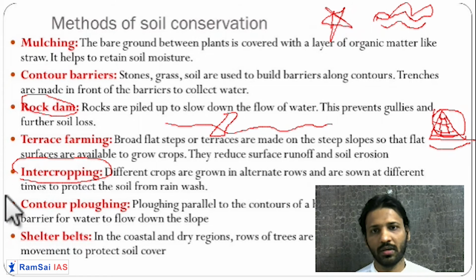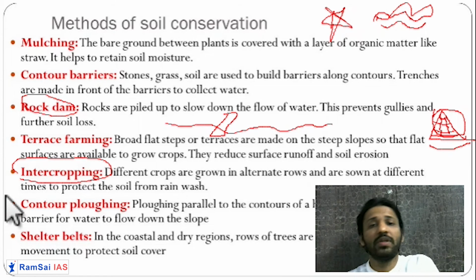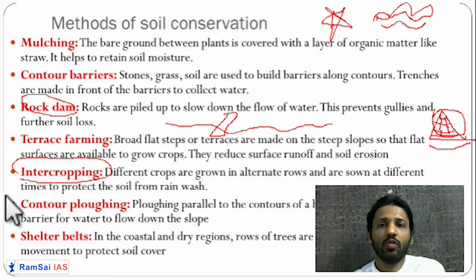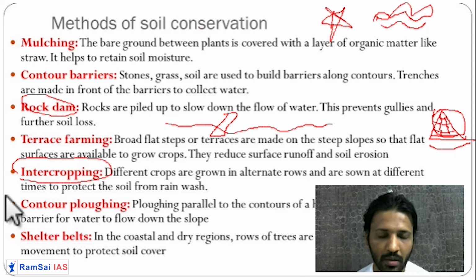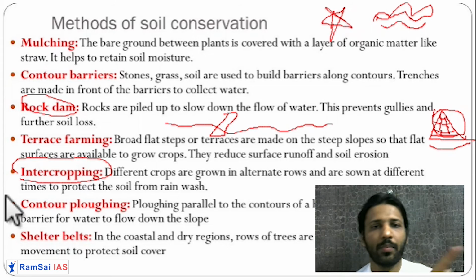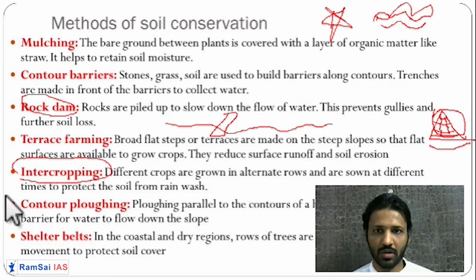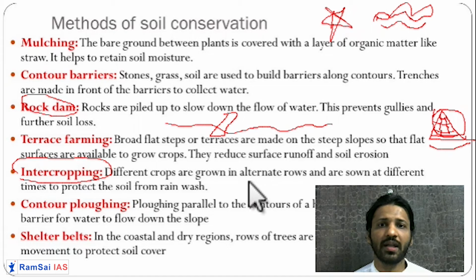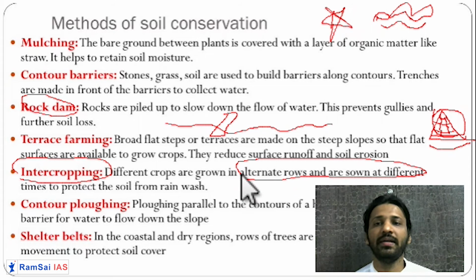So intercropping means what? Intercropping helps to preserve the mineral content of the soil. For example, between the wheat crop, you grow the maize crop. Between two, let us say, rice crops, in between you take jowar or bajra. So what happens? Different minerals are replenished. Different crops are grown in alternate rows over here, at different times. This is called intercropping.